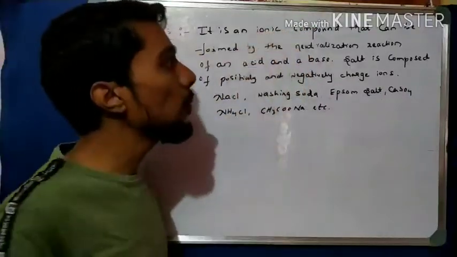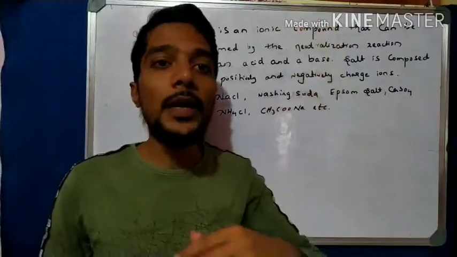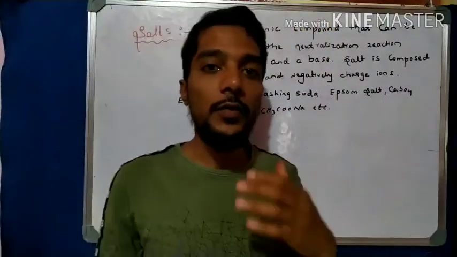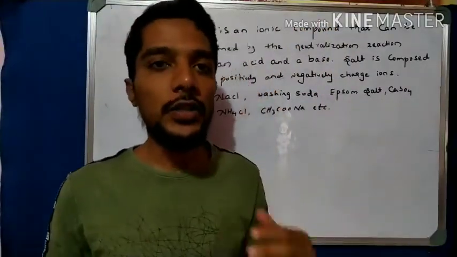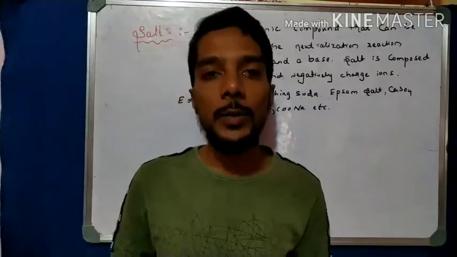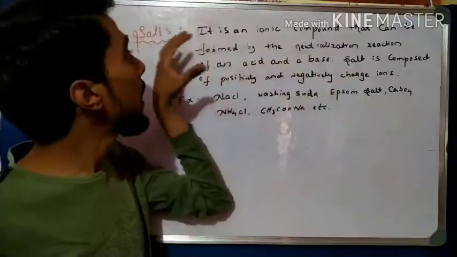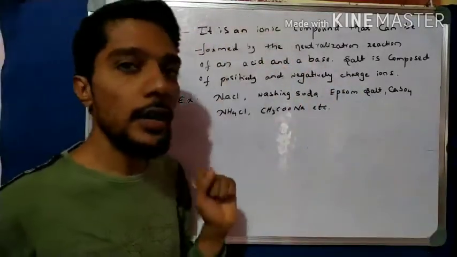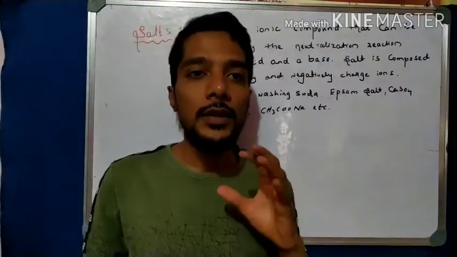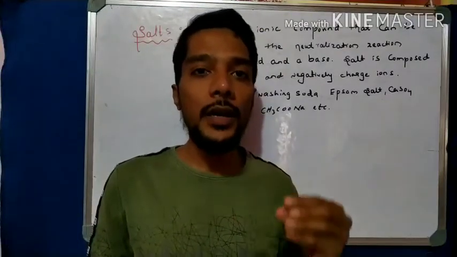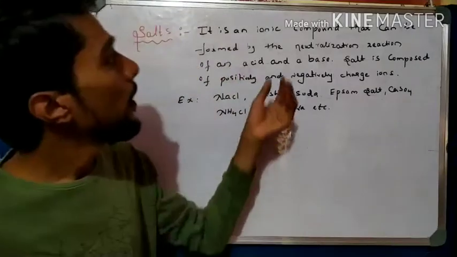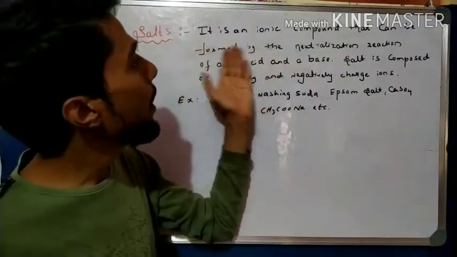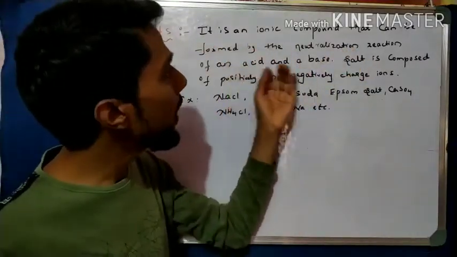What is meant by ionic compound? The compound which is formed by the transfer of electrons, which we learned in the metal and non-metal chapter. So you remember that the salts are nothing but ionic compounds. Ionic compound means the compound which is formed by the transfer of electrons. Next, the important point is this is formed by the neutralization reaction of an acid and base.